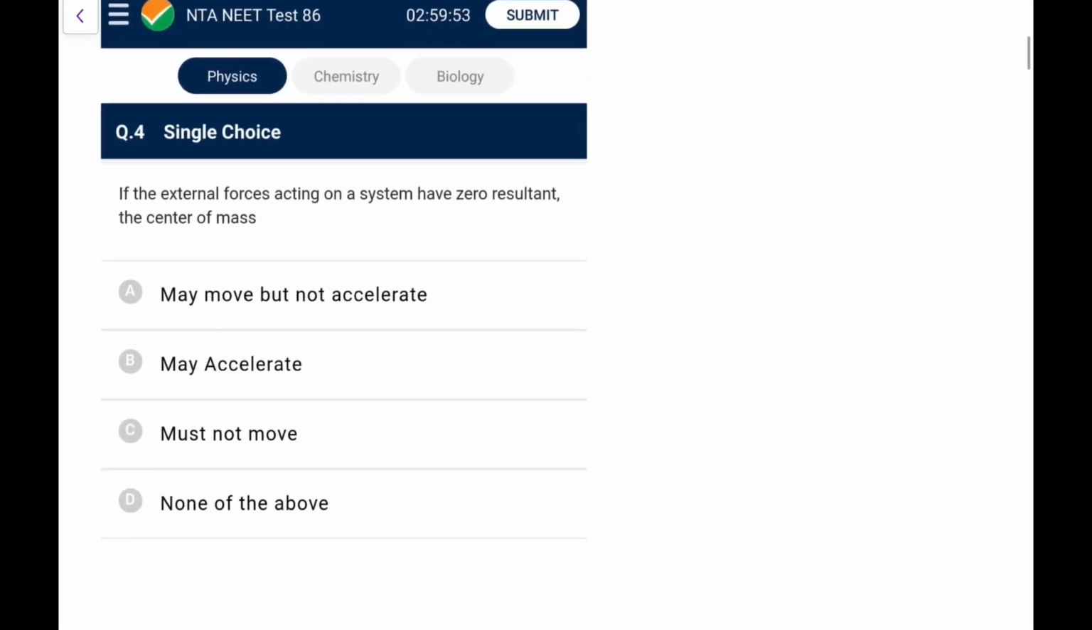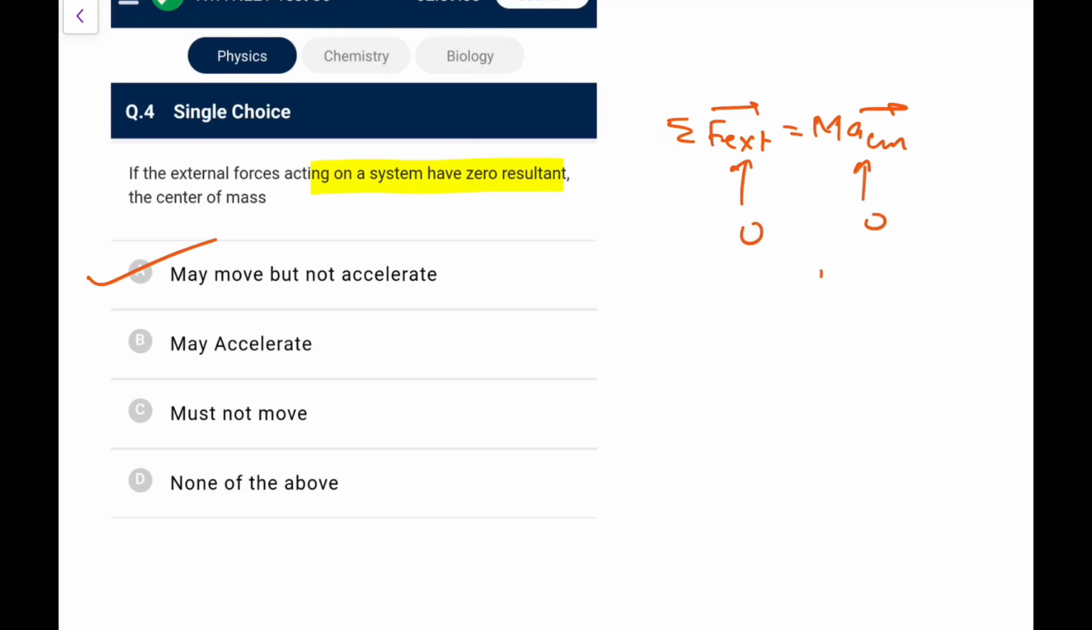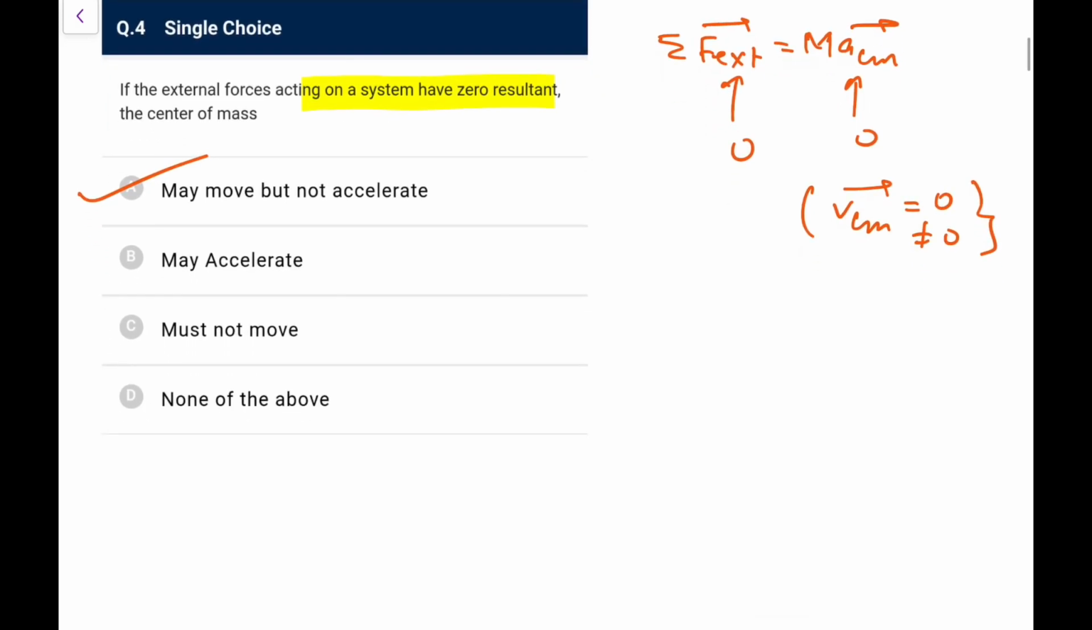Next, if the external force acting on a system F external is 0, the cm won't accelerate. So the cm may move but not accelerate. That could be option A. It could have a velocity, it doesn't mean its velocity is 0. F external 0 simply means sigma F external is m into a cm. So if it is 0, that means a cm is 0, not necessarily v cm is 0. So v cm may be 0, it may be non-zero, so it may be moving. So it is option A, that is the most appropriate for this.